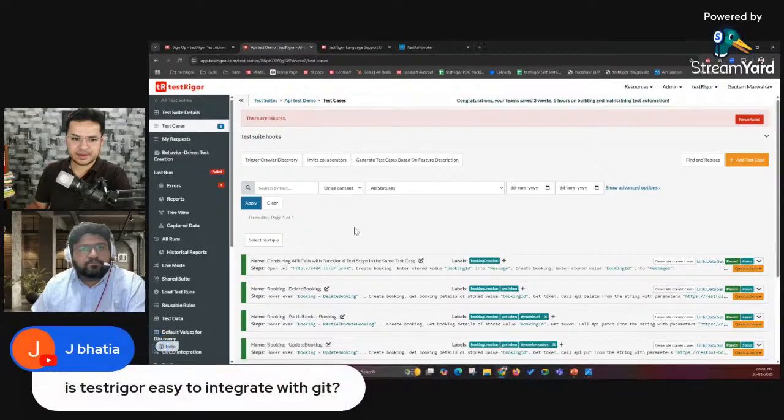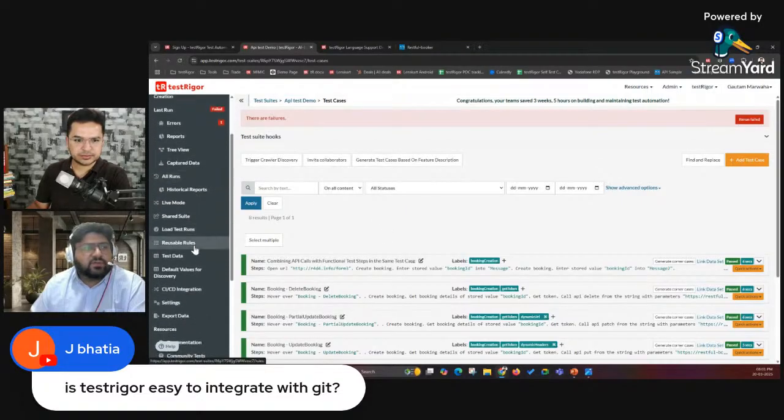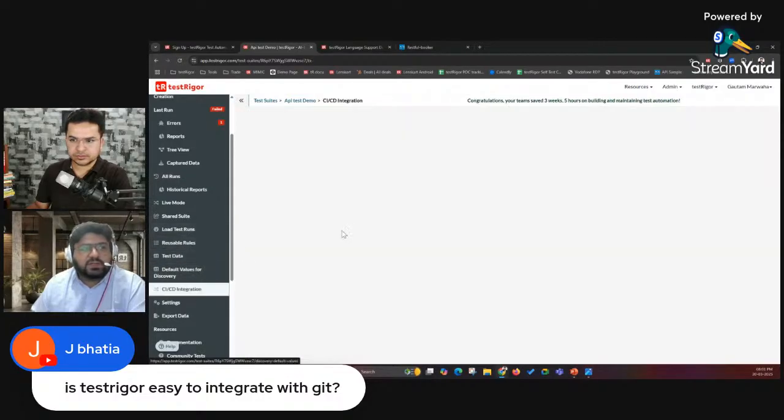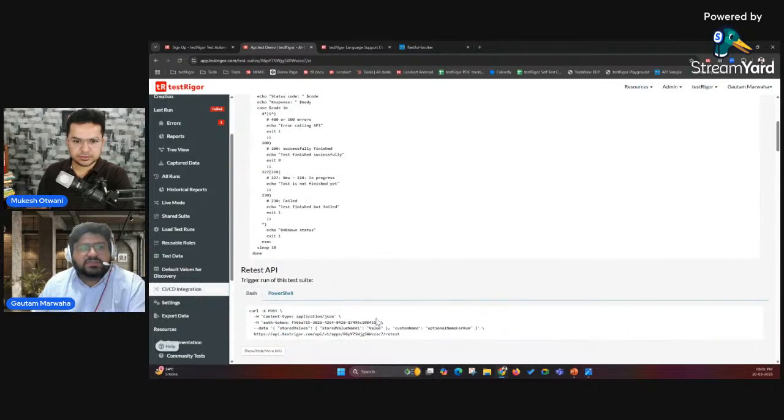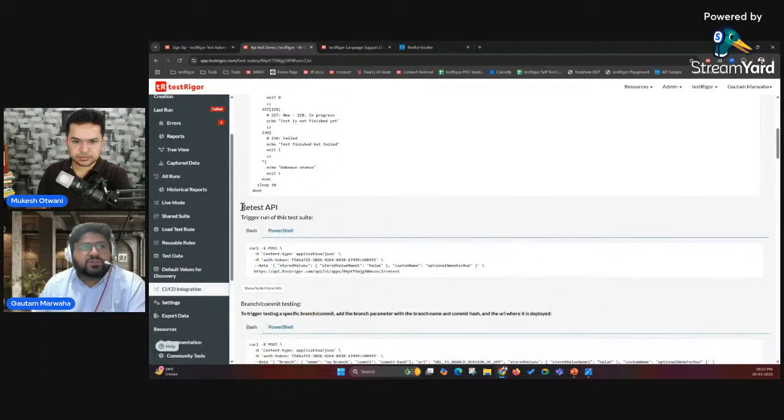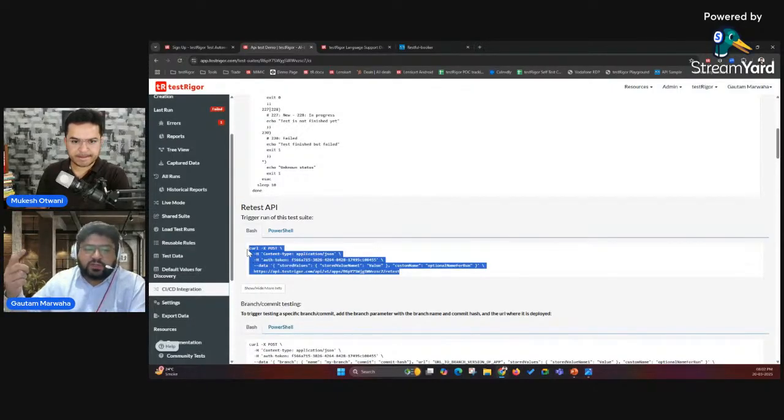Correct. Okay. One question from Jasmeet Bhatia: Is TestRigor easy to integrate with Git? Yes, it is very easy to integrate. If you are referring to the CI/CD integration only, then for your CI/CD pipeline, just use these existing scripts. For example, I want to run my whole suite whenever there is a deployment. There should be a job which will use this particular script to trigger my suite.